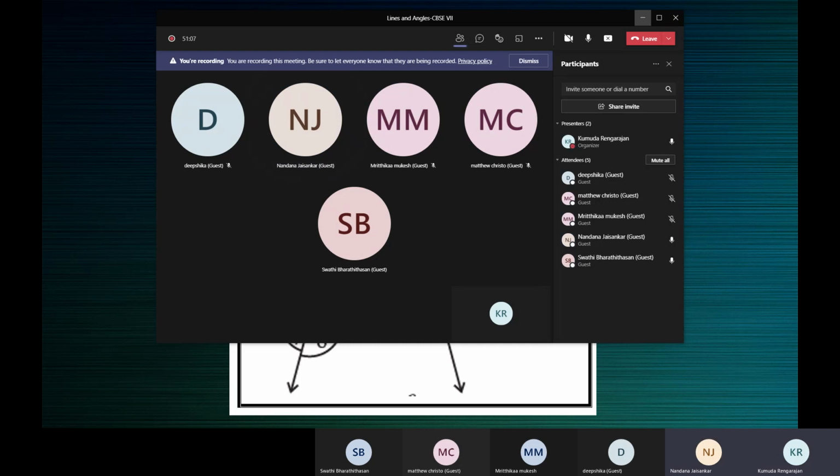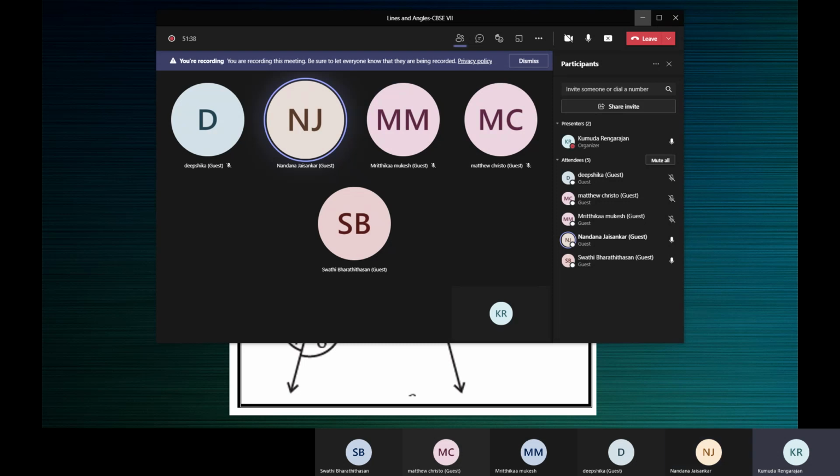Alternate interior angles have one common arm, ma'am. Corresponding angles are on the same side of the transversal, ma'am. Alternate interior angles are on the different or opposite sides of the transversal. All right. Then eighth one, ma'am, parallel lines. Parallel lines.